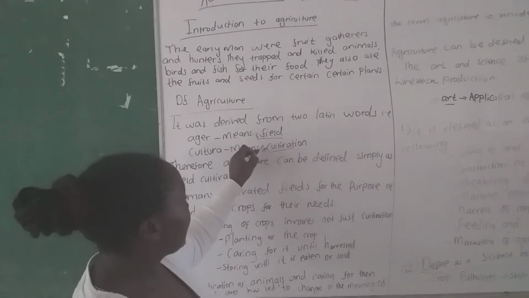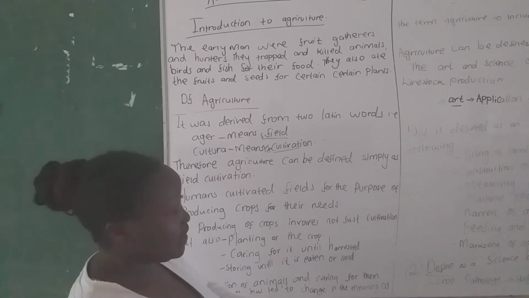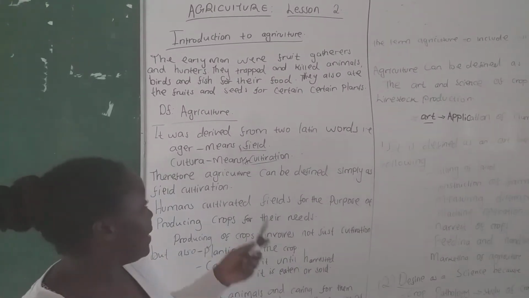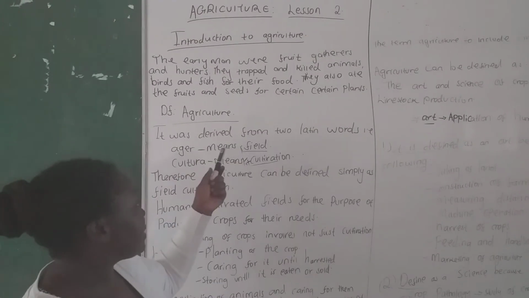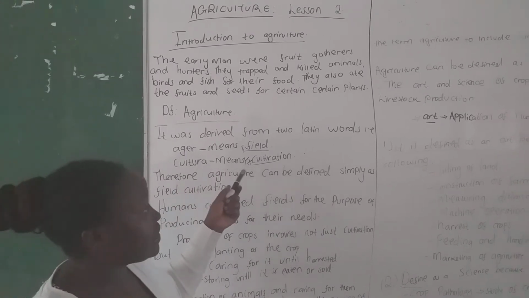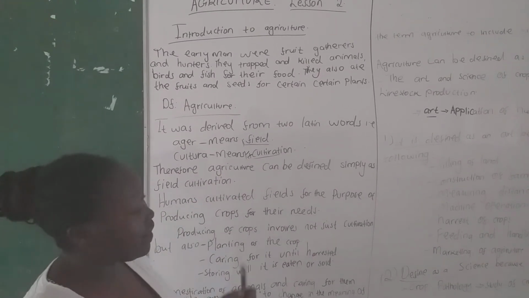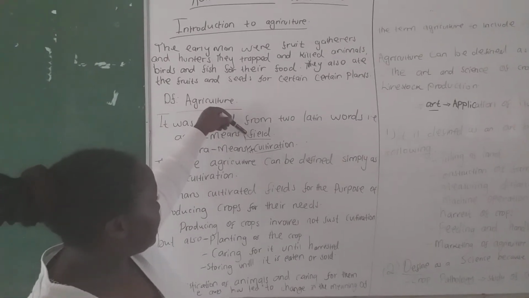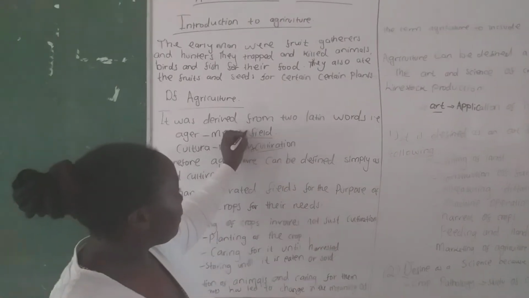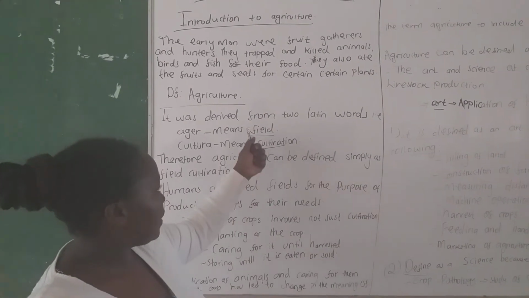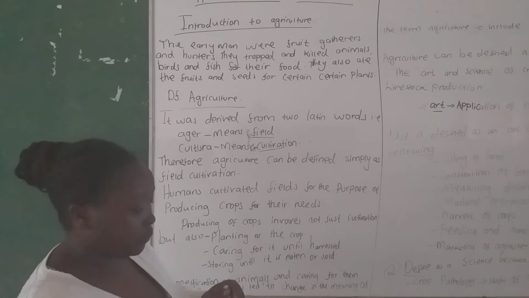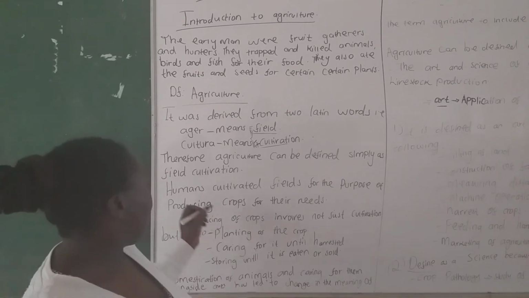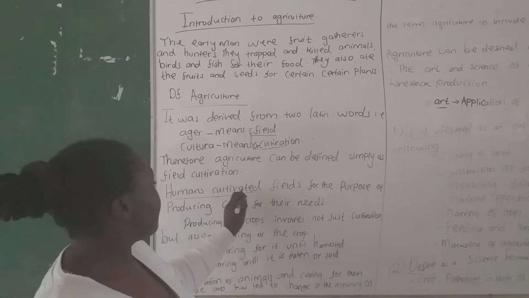So I've said agriculture was derived from two words, agar and culture. Agar means field, while culture means cultivation. Therefore, agriculture can be defined by combining these two terms: field cultivation. So I want us to ask ourselves a certain question: why did human beings cultivate fields?